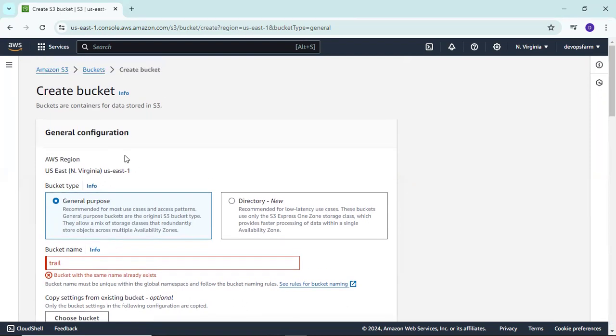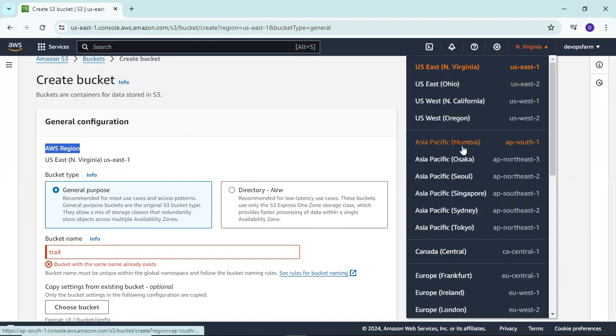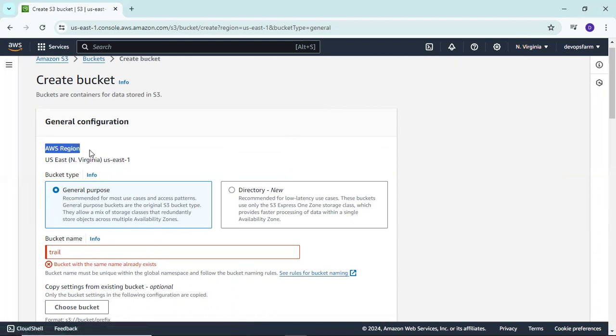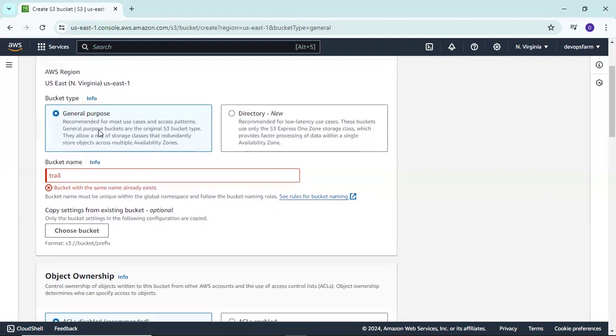Before this, you can see our AWS region is US East, N. Virginia. If I change this to, say, Asia Pacific Mumbai, it will also change here. Next is the bucket type, for general purpose or for directory purpose. Here we will use general purpose for the trial.